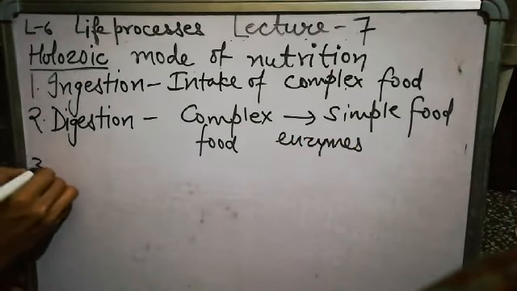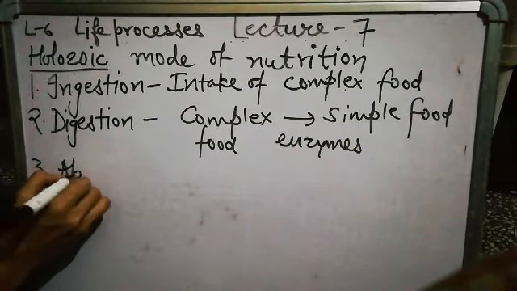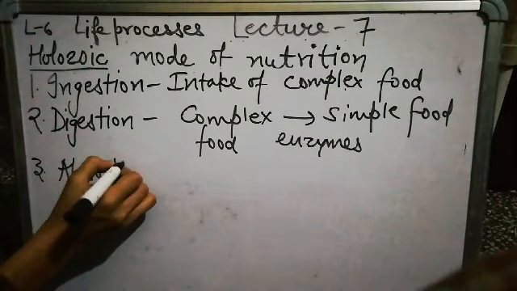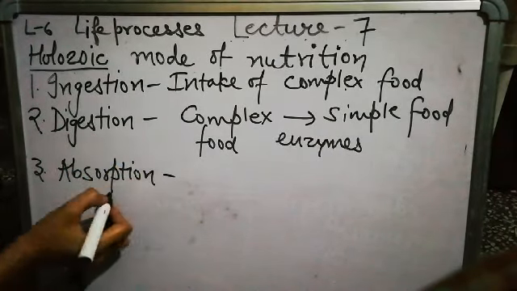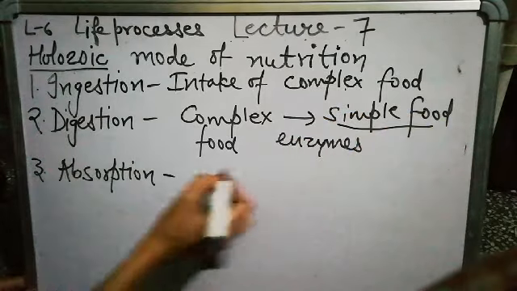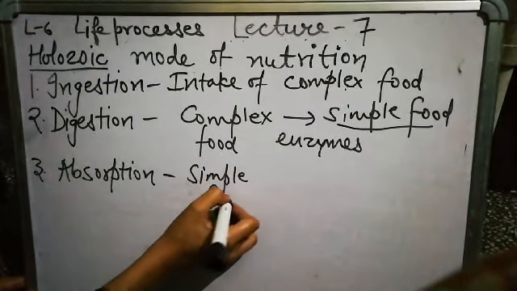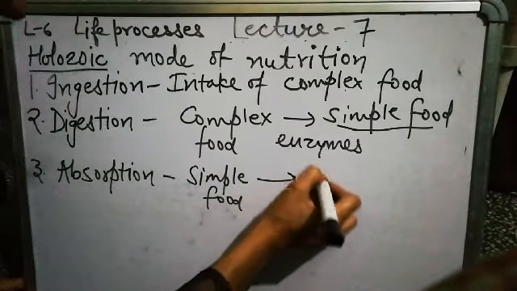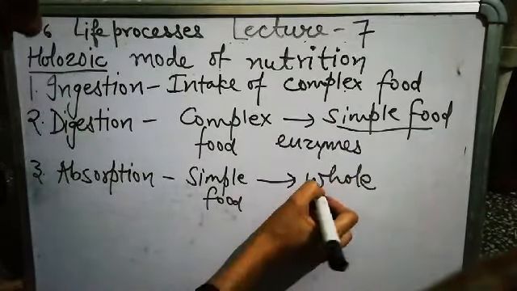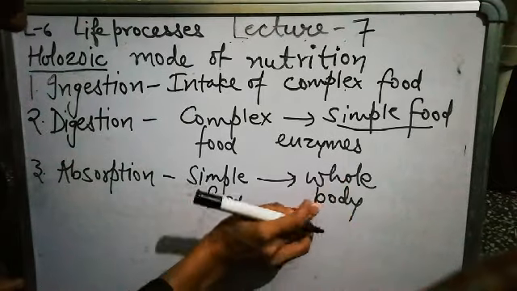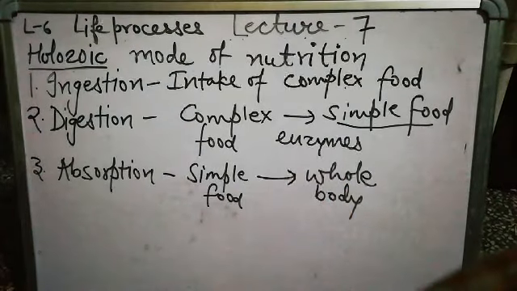In the third step, absorption, that simple food is diffused in the whole body.